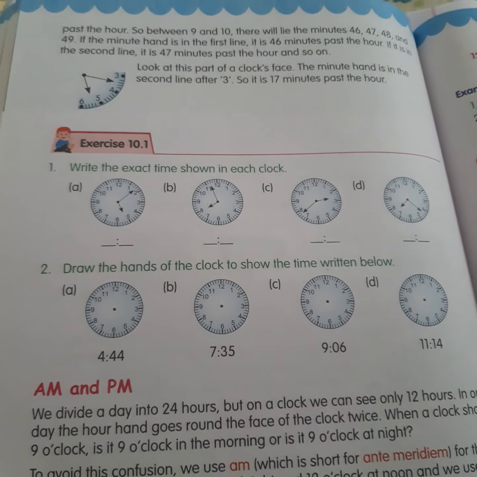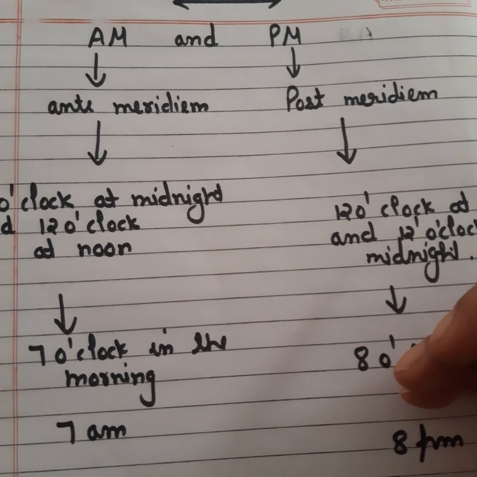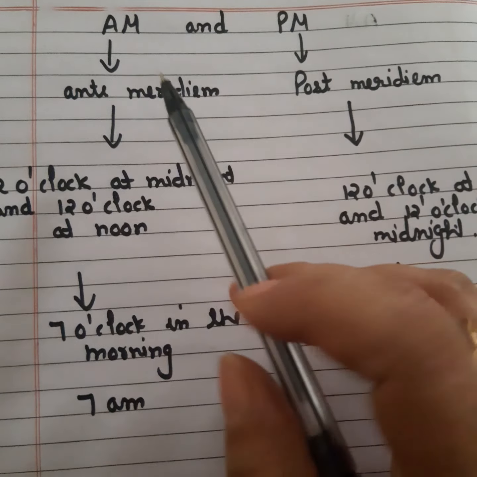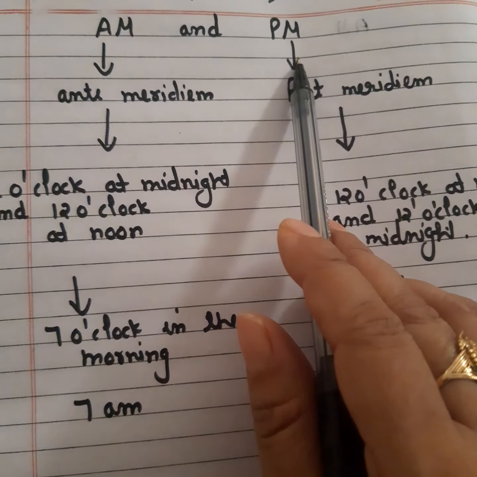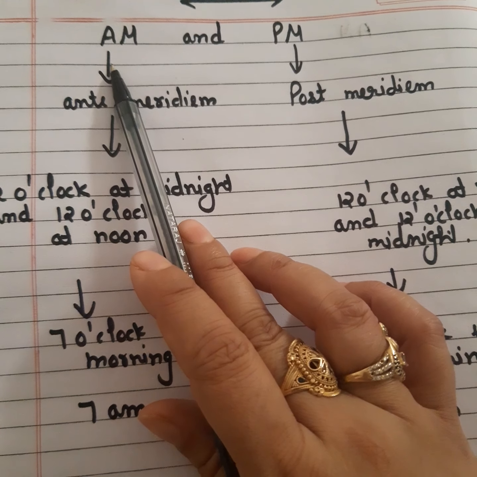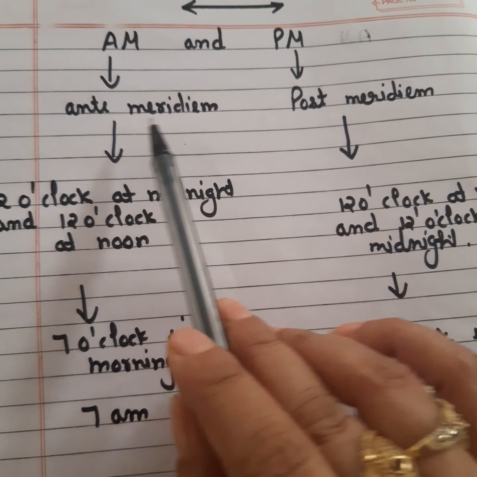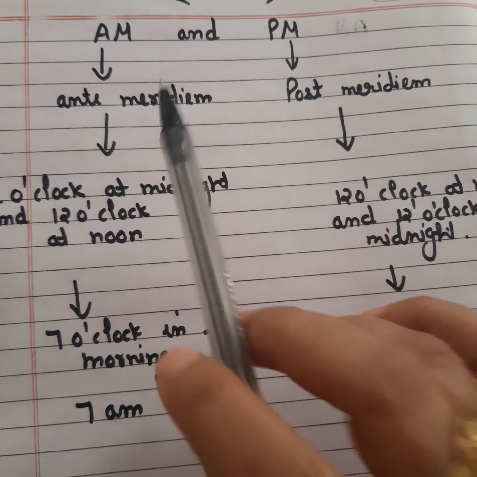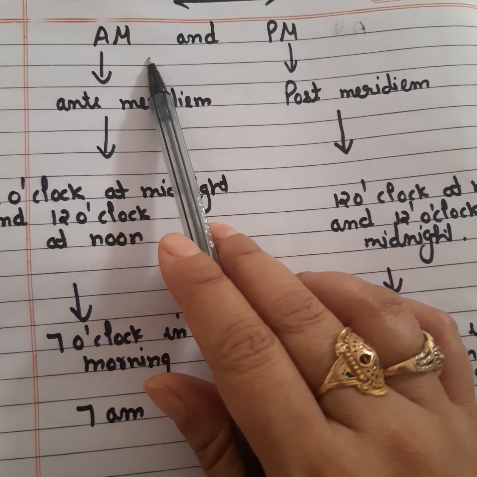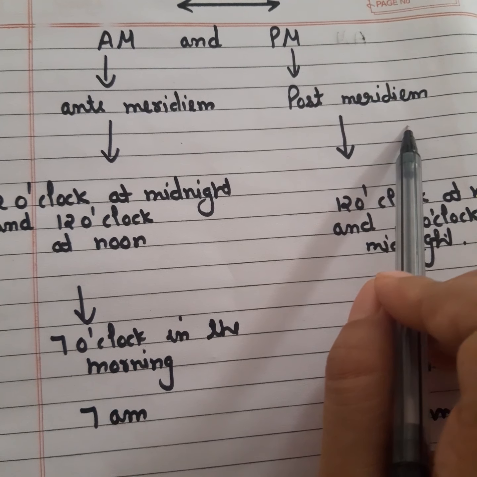Okay, so let's start with the next exercise, that is the exercise 10.2. In the exercise 10.2, the first concept that comes is AM and PM. AM means anti-meridiem and PM means post-meridiem. Okay, so what does AM stand for? AM stands for anti-meridiem and PM stands for post-meridiem.